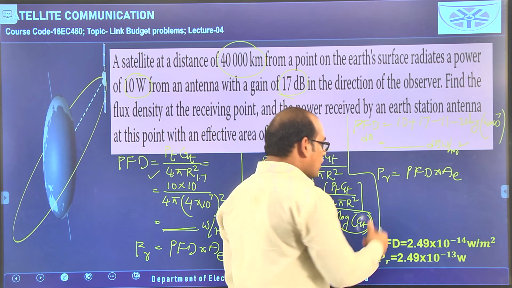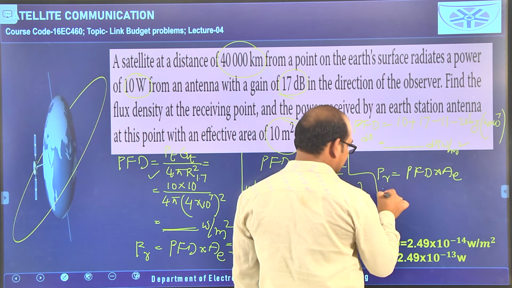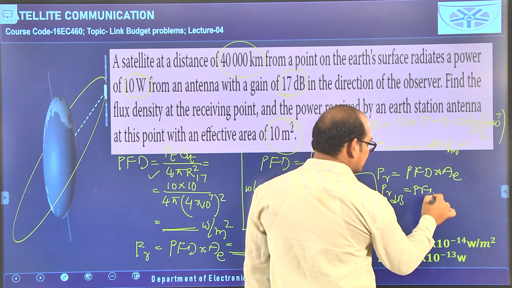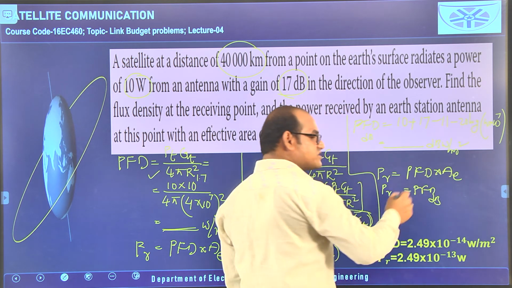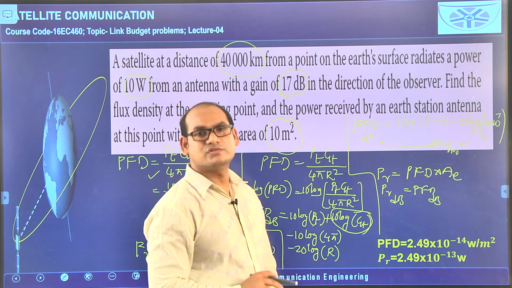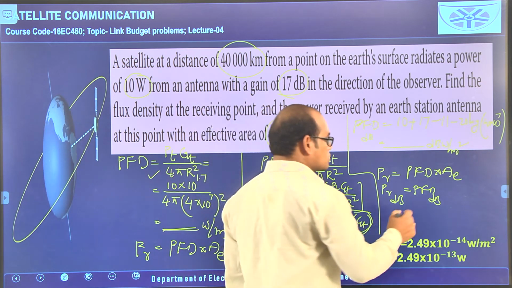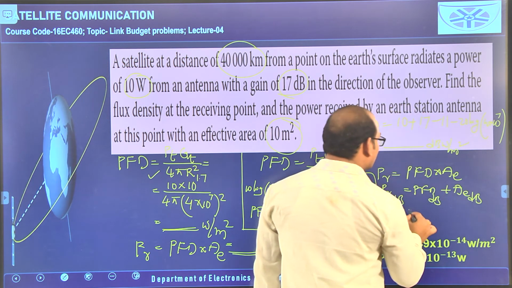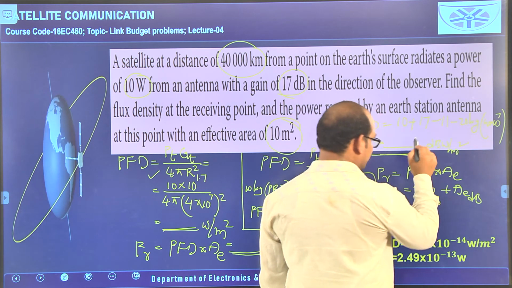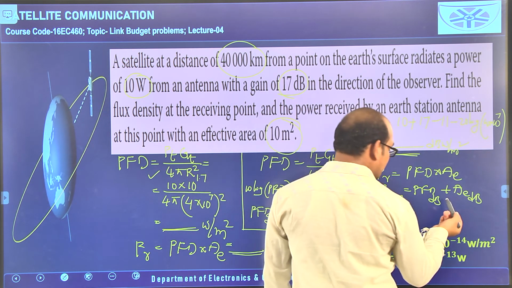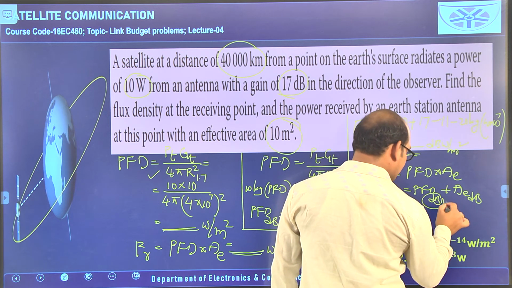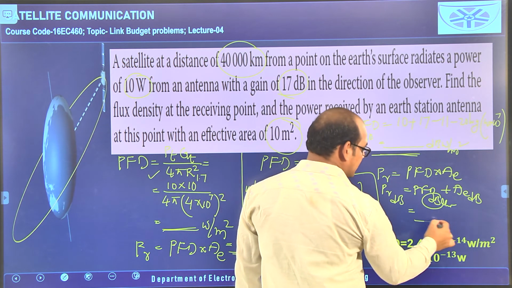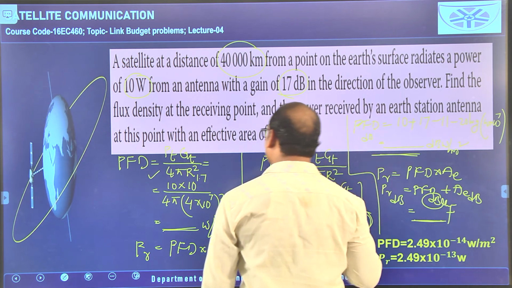Then apply 10 logarithm, then this PR is converting into dBs, the power flux density is converting into dB, and the multiplication is converted into addition by using logarithms, that we already know. So, this will become plus AE in dB. You have calculated the power flux density in dB here, that means dBW per meter square. So, substitute here and write down plus AE in dB.